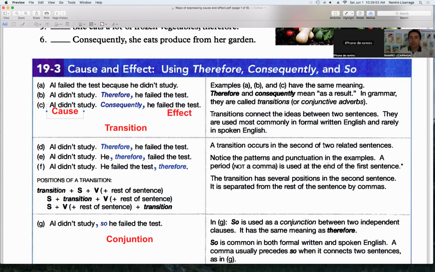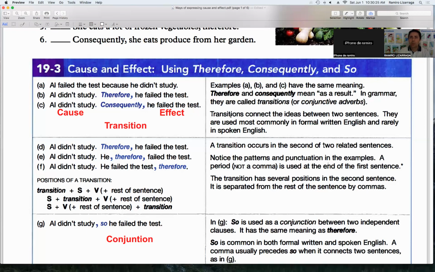For example, he didn't study, that's the cause. Therefore, he failed the test, this is the effect. What is the cause here in this example? This person didn't study. If you don't study, there are consequences. Okay, so now let's talk about transitions and conjunctions.